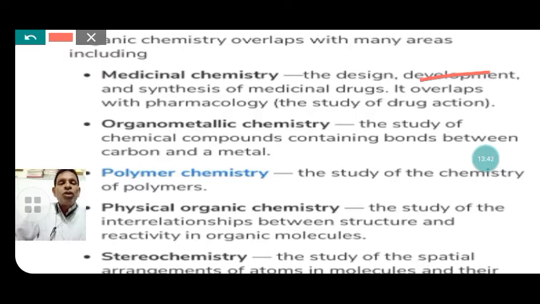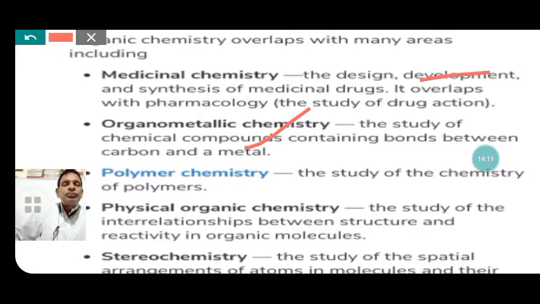Now, polymer chemistry is the study of the chemistry of polymers, different types of synthetic polymers, plastics, terylene. These are polymers and related to polymer chemistry. How it is produced, what is the process, is given in polymer chemistry.